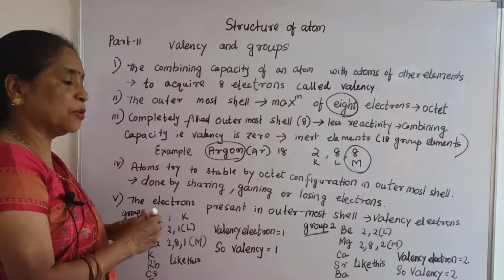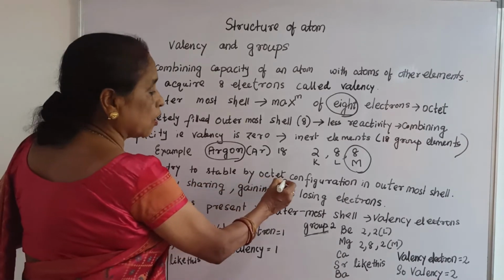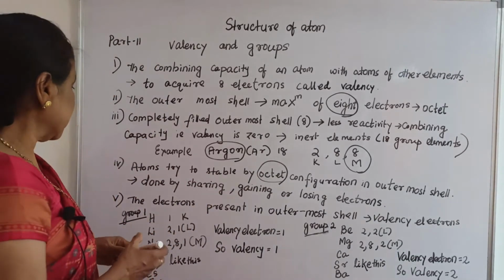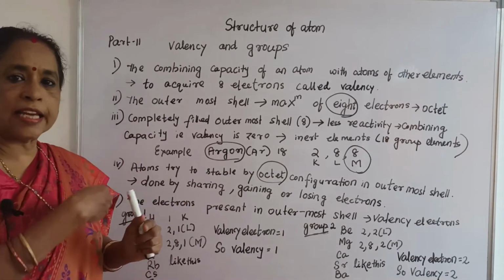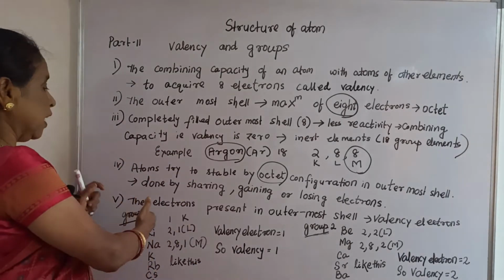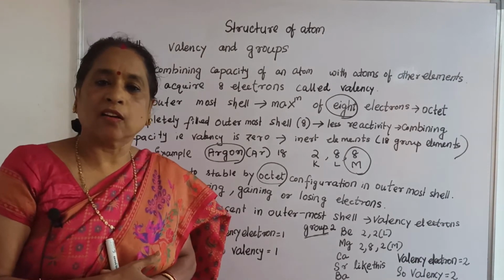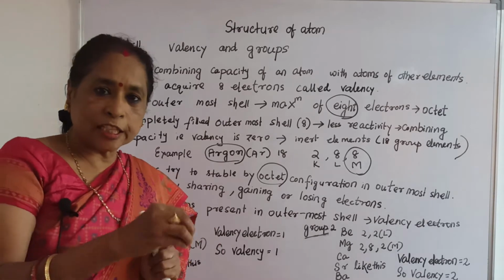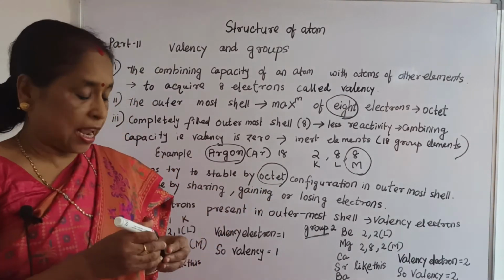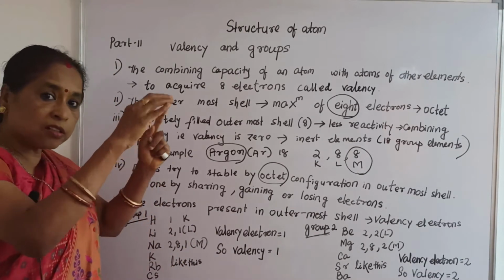Atoms try to become stable; as a general conclusion, atoms try to attain a stable octet configuration in the outermost shell. That can be done by sharing, losing, or gaining electrons. The electrons present in the outermost shell are called valence electrons. When you do the electronic distribution, or electronic configuration, of an element, you can say how many electrons are in the outermost shell.